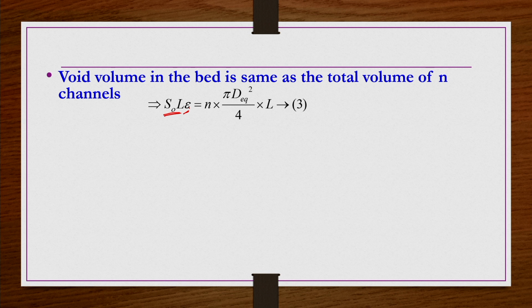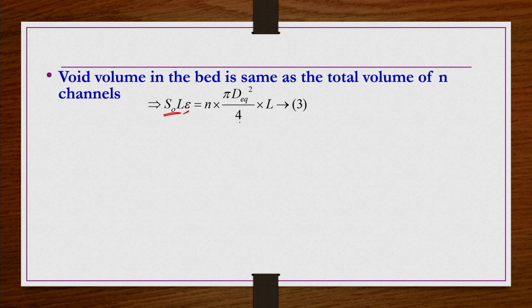1 minus epsilon fraction is solid volume. So, here we wanted to know the void volume in the bed. So, that S naught L multiplied by epsilon will give you the void volume in the bed. So, that void volume should be equal to the void volume provided by a bunch of n number of capillaries or channels.